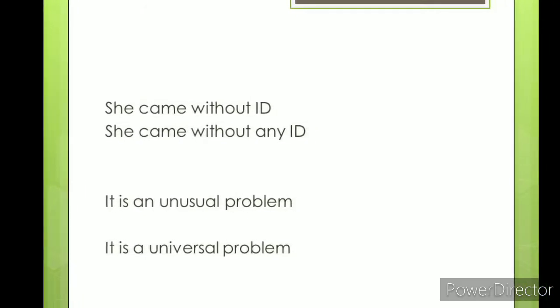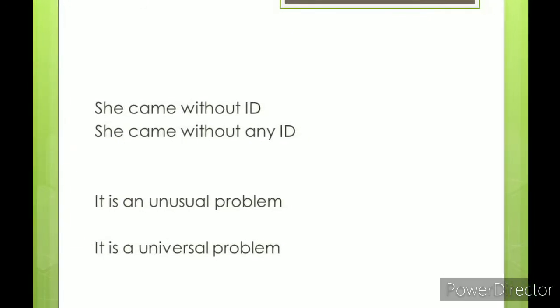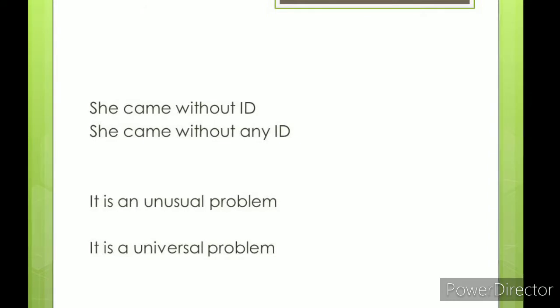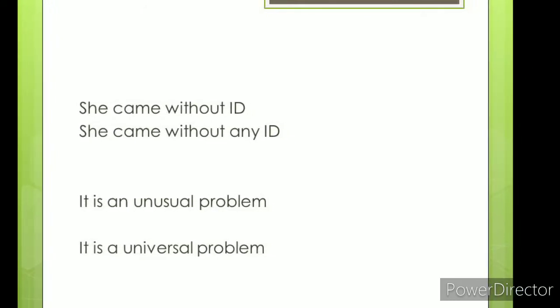Look at two more sentences. It is an unusual problem. It is a universal problem. A is used before U if the sound is like U: university, unique, utility. A is used before H except in these cases: an R, an honest man, and honor.